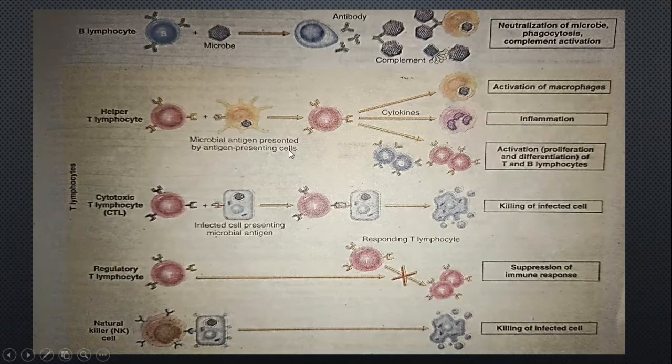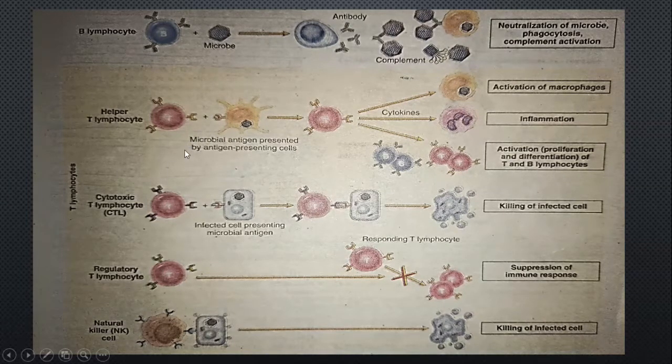When a T helper cell recognizes the antigen presented by an antigen presenting cell, it releases cytokines that cause inflammation. It also releases cytokines that activate macrophages and cause activation and proliferation of T and B lymphocytes. So T helper is the main cell that causes the immune response to occur.